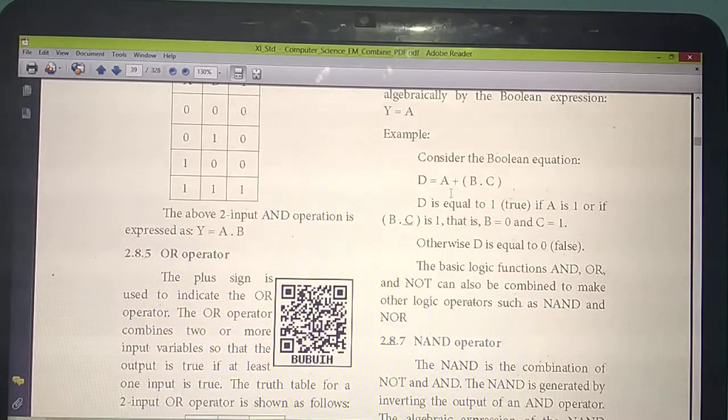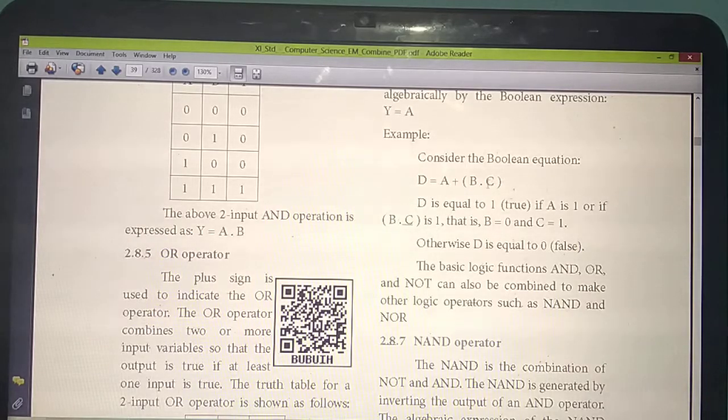Just think, when will you get the value 1 for D? Either the value of A needs to be 1, or the value of B dot C will be 1. Only then will you get the answer as 1. If the value of A is 1, then B dot C becomes 0, and then only you will get the answer as 1.